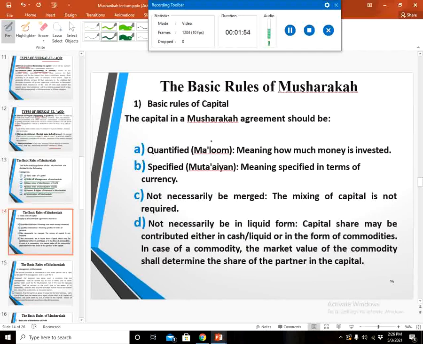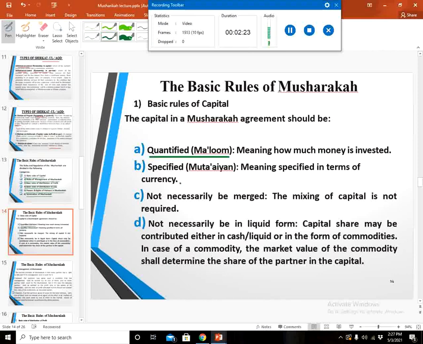The first rule of the Musharaka is that the capital must be maloom, or it must be quantified, meaning that how much money is invested in the Musharaka contract by each Musharik or each partner, that the capital that is invested by all the partners of the Musharaka must be quantified, can be calculated in terms of money.